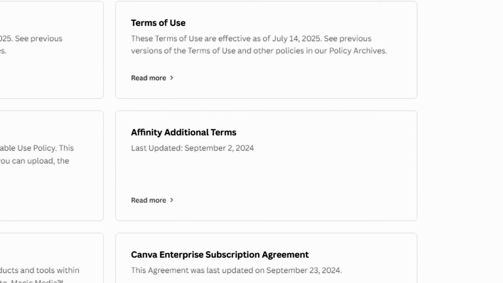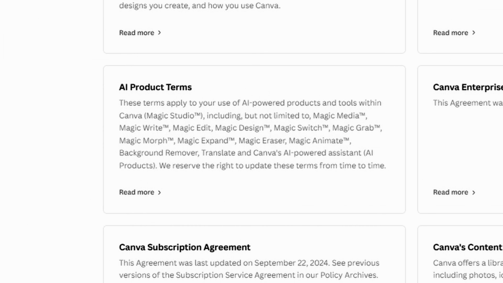The community has spoken, and today we're reviewing Canva's terms of use. And buckle up because there's quite a bit to review. So we're going to be reviewing the terms of use, the content license agreement, the AI product terms, as well as the privacy policy.